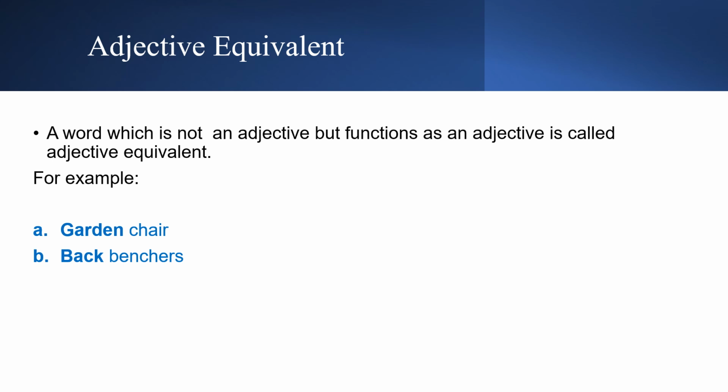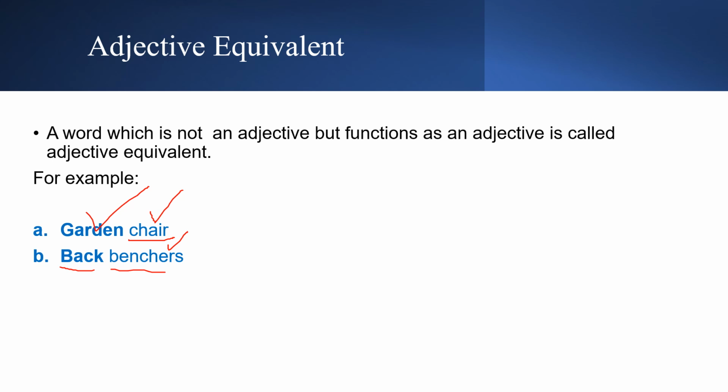If you only say chair, we don't know which chair that is, whether it's a wooden chair, the dining chair, or the armchair. We have no idea. But if we say it's a garden chair, we know which chair it is. Backbenchers: in the same way, the word back tells us where they sit. If you only say benches, it means they sit on benches.